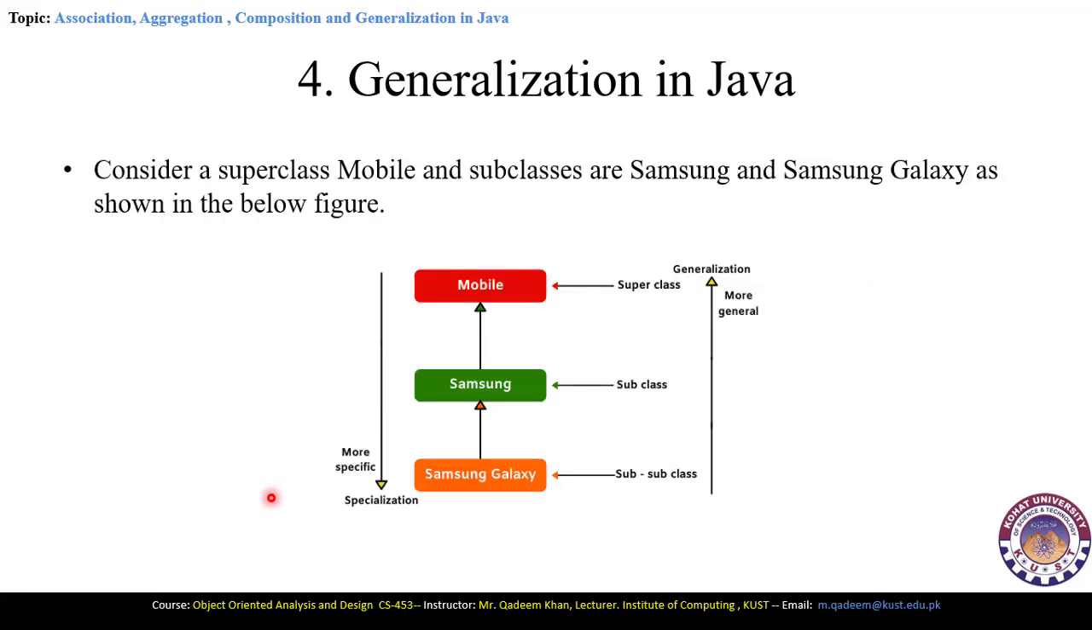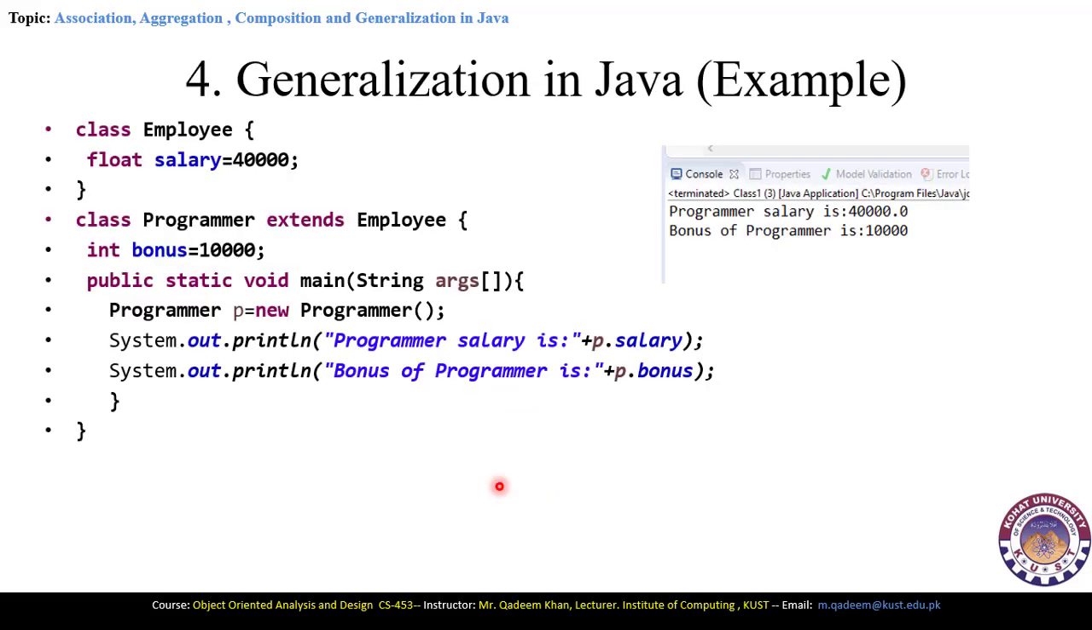Okay. Here is another example of generalization. First, we have the mobile class. Mobile class has the type Samsung, while Samsung has the type Samsung Galaxy. So this is the superclass, also called the parent class. This is the subclass, and this is the sub-subclass. This is the example of mobiles having subclass Samsung, and Samsung Galaxy is shown here in the figure as a sub-subclass. Here we are providing you the example of generalization, also called inheritance in Java.